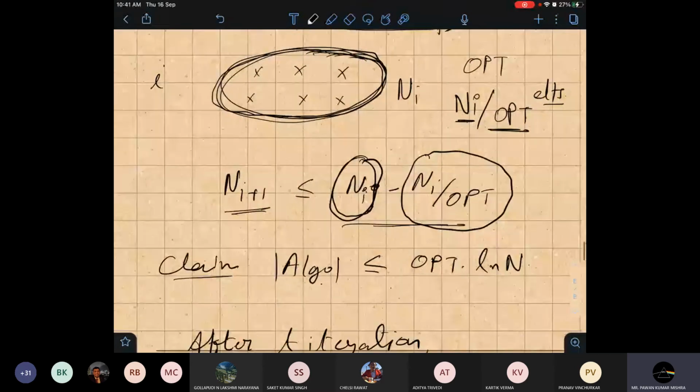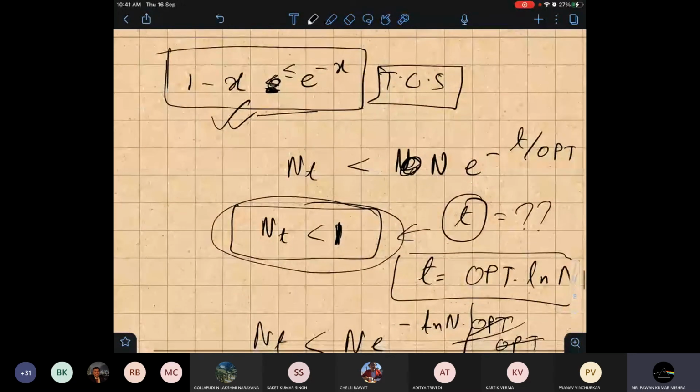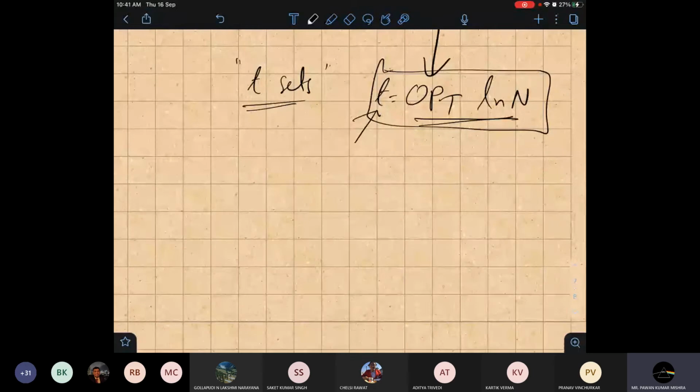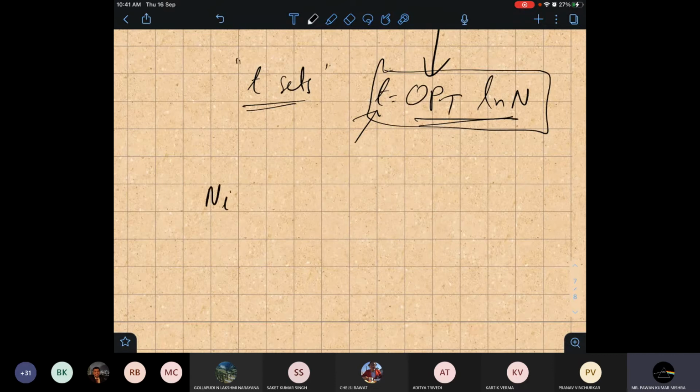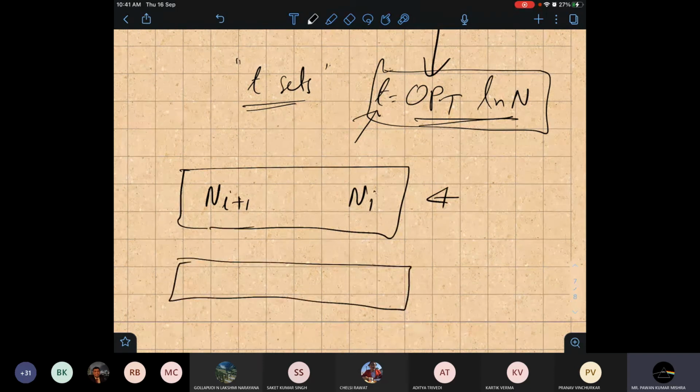This is a rough sketch of the idea; please check how this very simple algorithm works. This is the way we design and analyze the algorithm. So set cover has a log n approximation. This is the proof, though there are other ways to show it. I guess the idea is clear. What I am trying to show is the relation between n_{i+1} and n_i. First you have to show this relation, which you can find in any text. Then from there we show that after some iteration t, no elements are left.